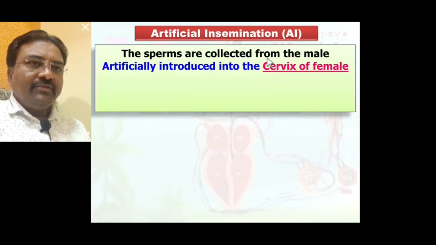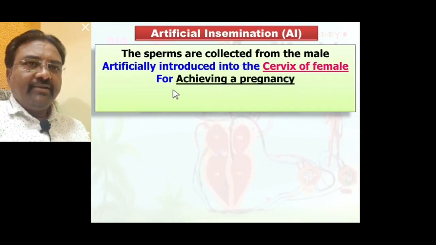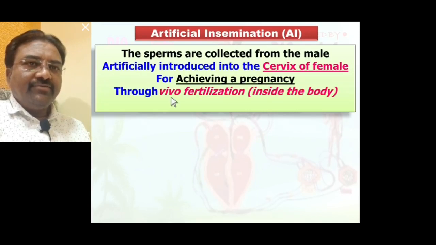So the collected sperm from the male are artificially introduced into the cervix of the female for achieving pregnancy through in vivo fertilization, meaning inside the body.